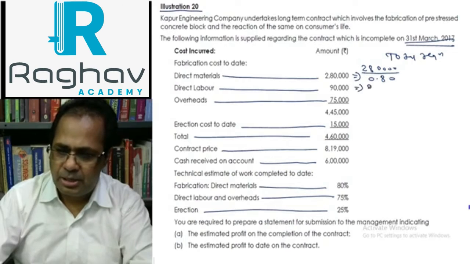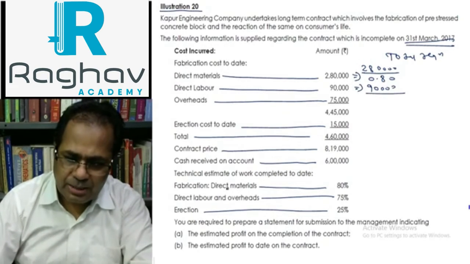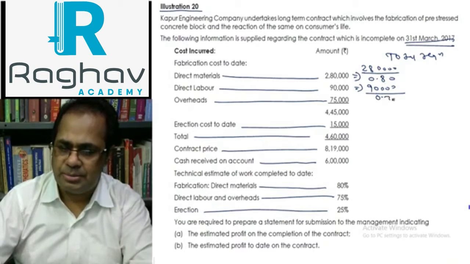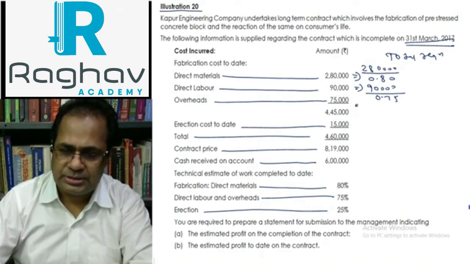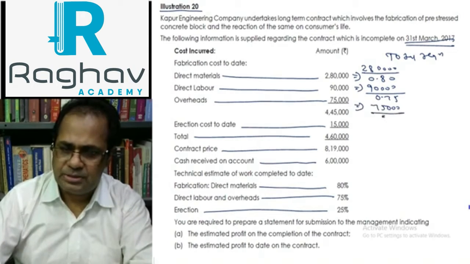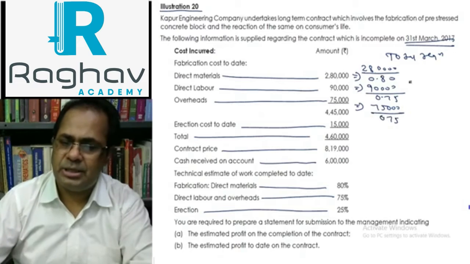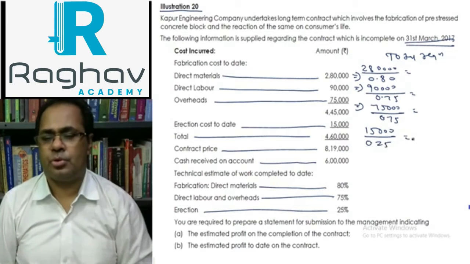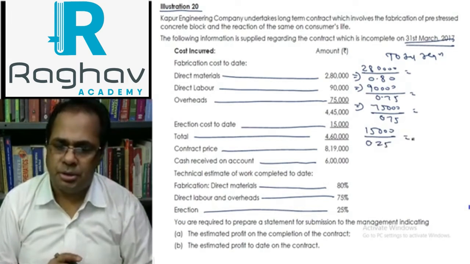Similarly, direct labor 90,000 is 75% of the labor, so divided by 0.75. Overhead 75,000, divided by 0.75. Erection cost 15,000, divided by 0.25.